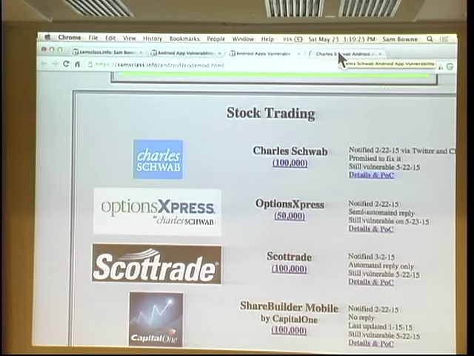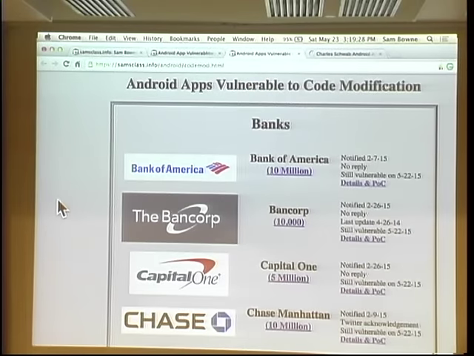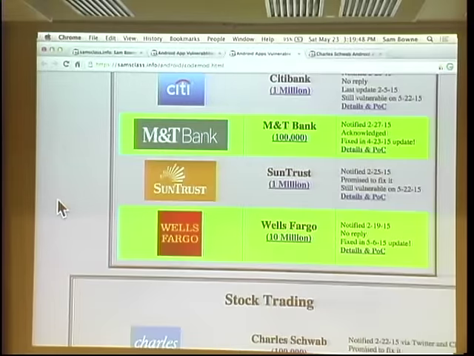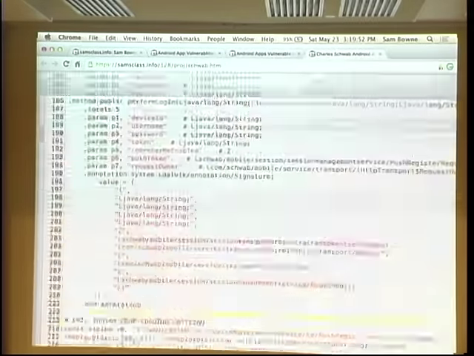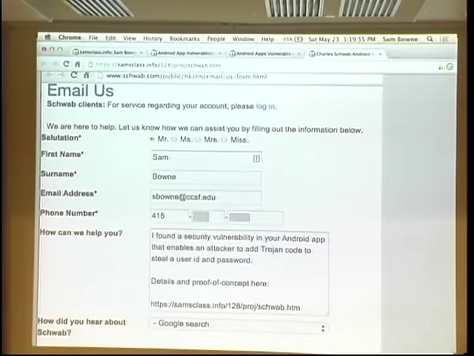Oh, by the way, one thing I wanted to make sure and mention here, which I think is a really bad idea, is that absolutely none of these people have any vulnerability reporting process, far from bug bounties or anything. There is not even any address to send anything to, and if you send security@company.com, it just bounces, with very few exceptions. So they're so far back in the dark ages, they're pretending that they have no problems and they don't need to hear from us, which is an unwise place to be. And anyway, there are a few exceptions, but Charles Schwab is notably not one of those exceptions. So I Trojaned this Charles Schwab app, and then I tried to tell them.